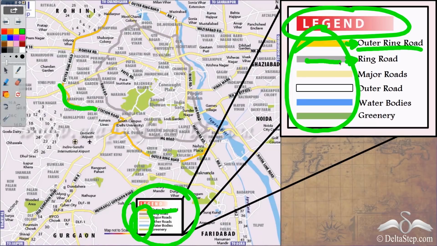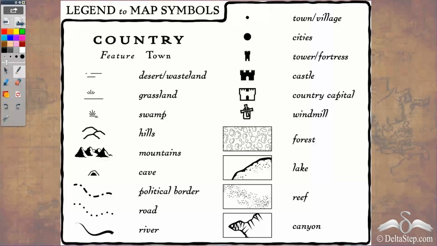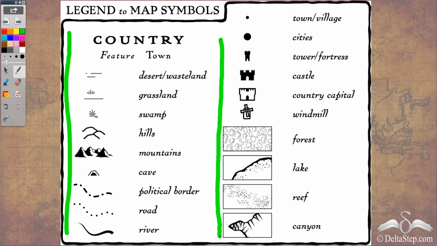Similarly, let's say this is ring road. So this entire road with this color line is the ring road. Similarly, all the different things have been marked and a legend has been provided for this. So by seeing the legend, you can understand which symbol stands for what. So now let's see another one. Now this is a very standard legend. So you see, in a map, you will find this sort of a legend where all these features will be given on one side, and then you will find the corresponding meaning of them on this side.